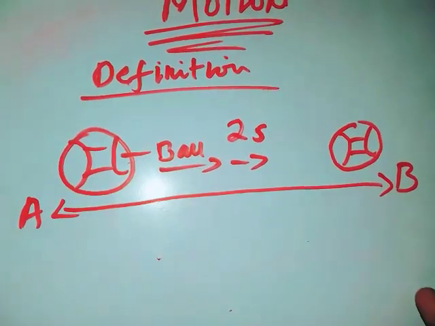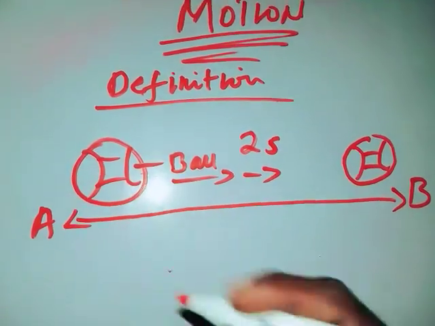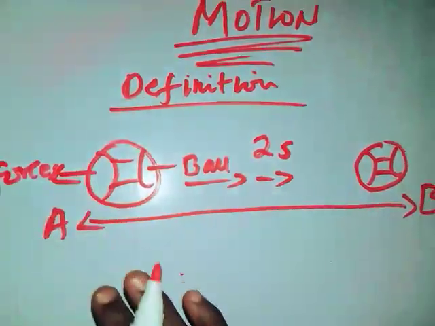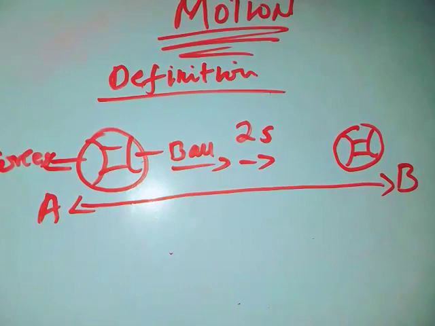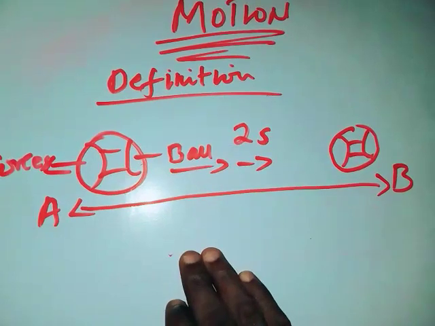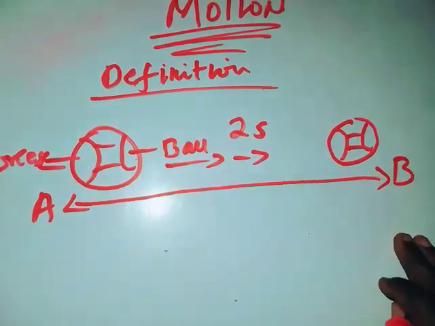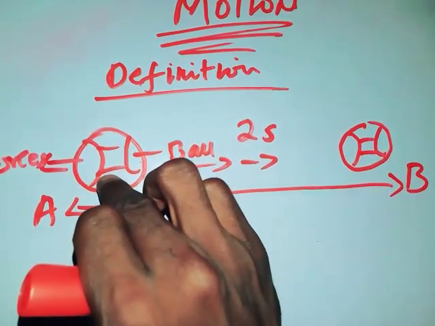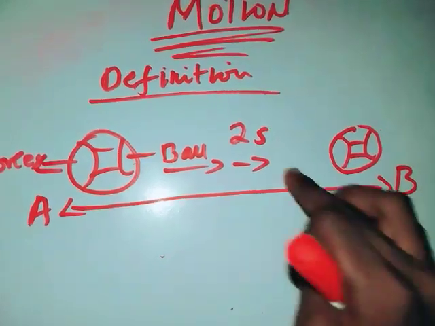Now we know that what makes an object move is a force. When a force is applied to a body, it makes that body move. Without that force, can we say that motion cannot occur? Because an object cannot just move by itself. There must be a force applied to that object to make it move. When the footballer kicked this ball, that was the force he applied to make this ball move from point A to point B, and the time taken was given as 2 seconds.